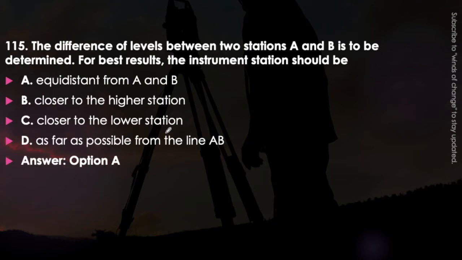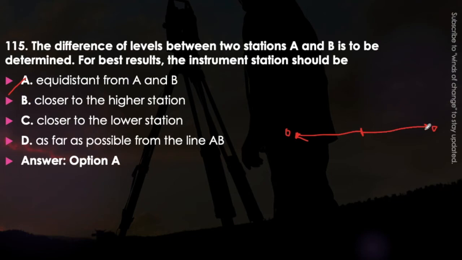The answer is option A, that is we have to set up the instrument equidistant from A and B. Let's say this is station A, this is station B. Okay, then we will set up somewhere in between, so that the distance from here as well as the distance to the B point, these two should be equal.